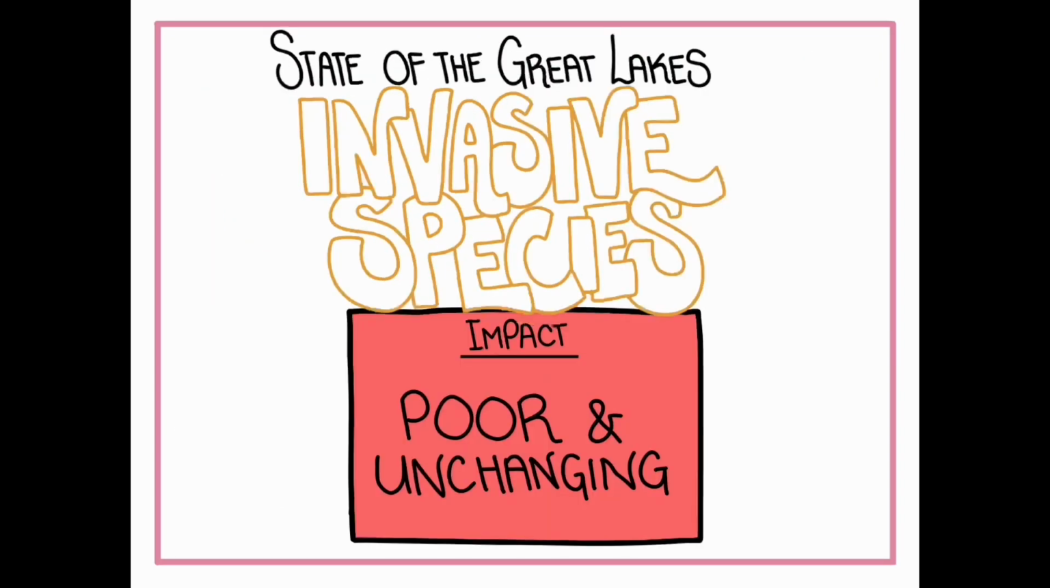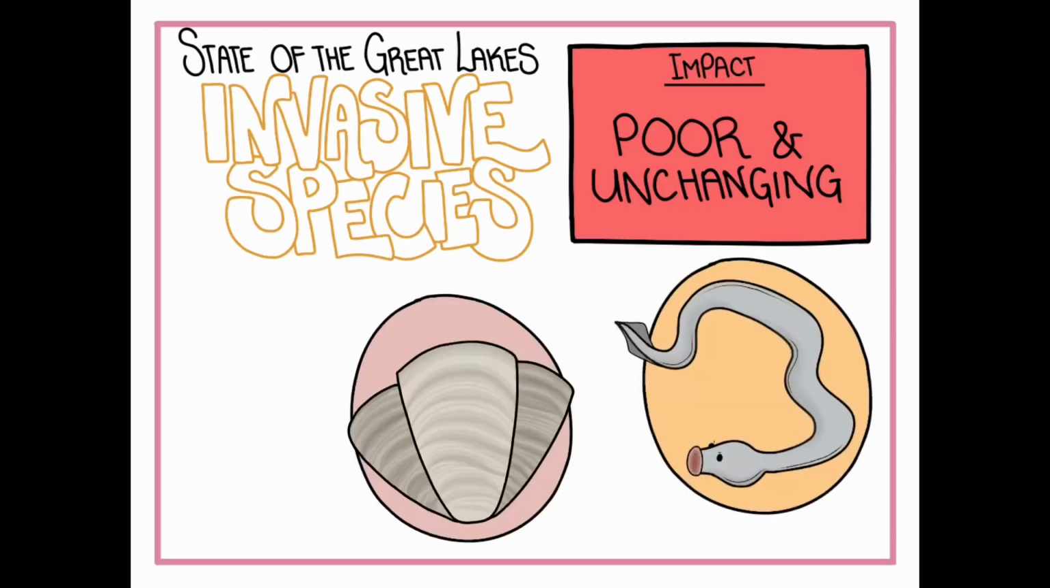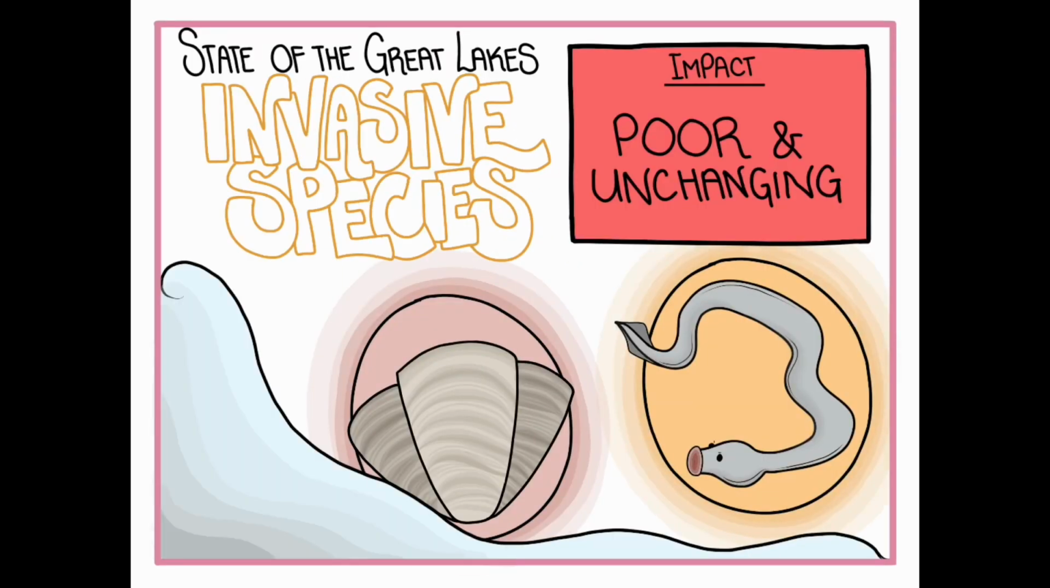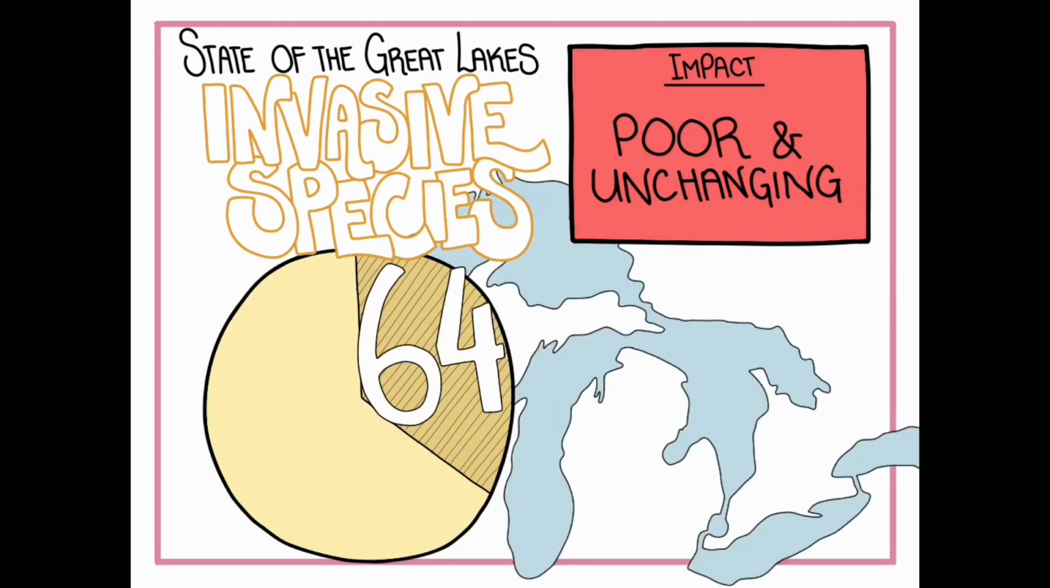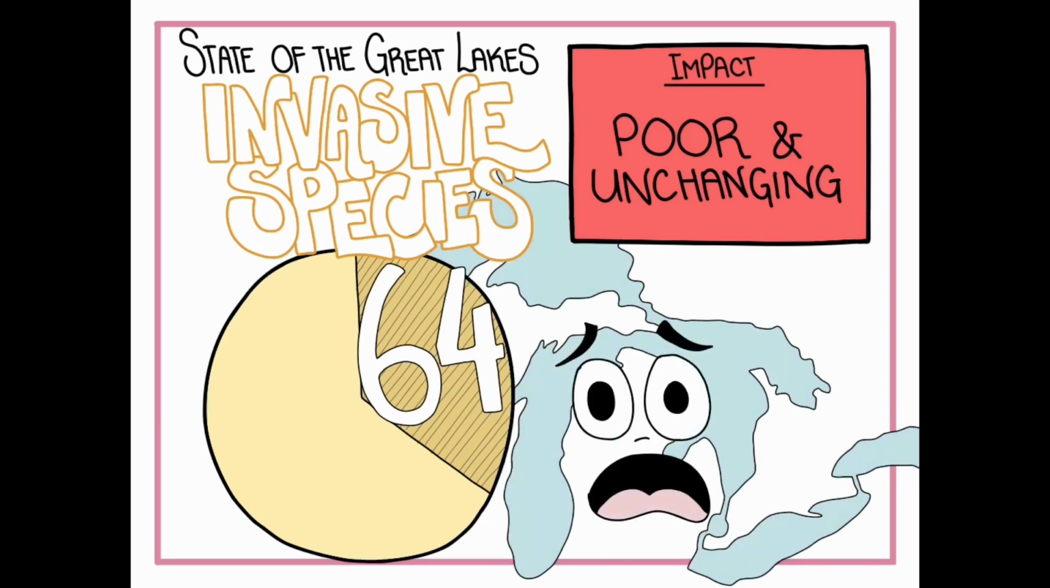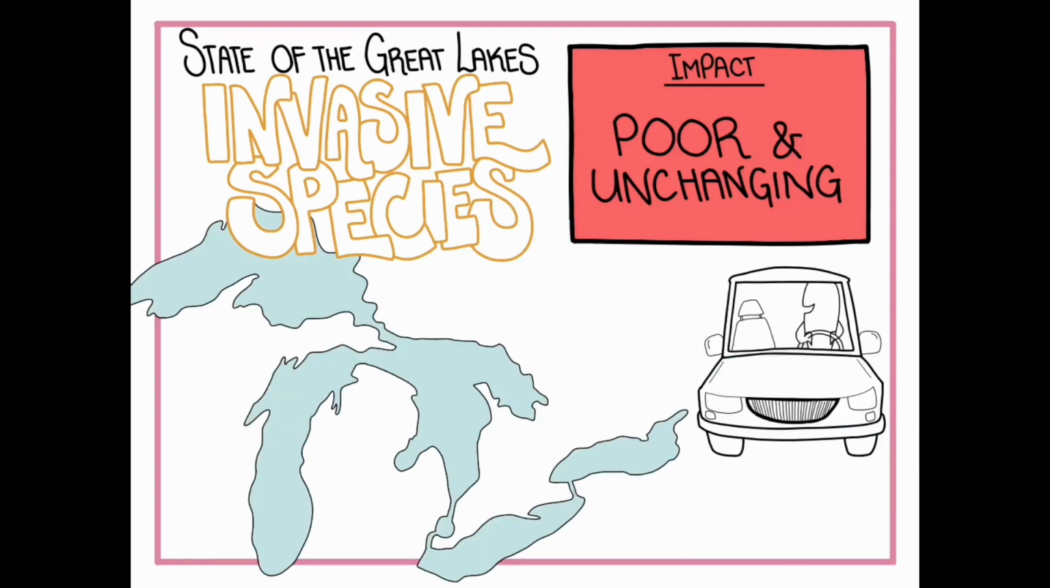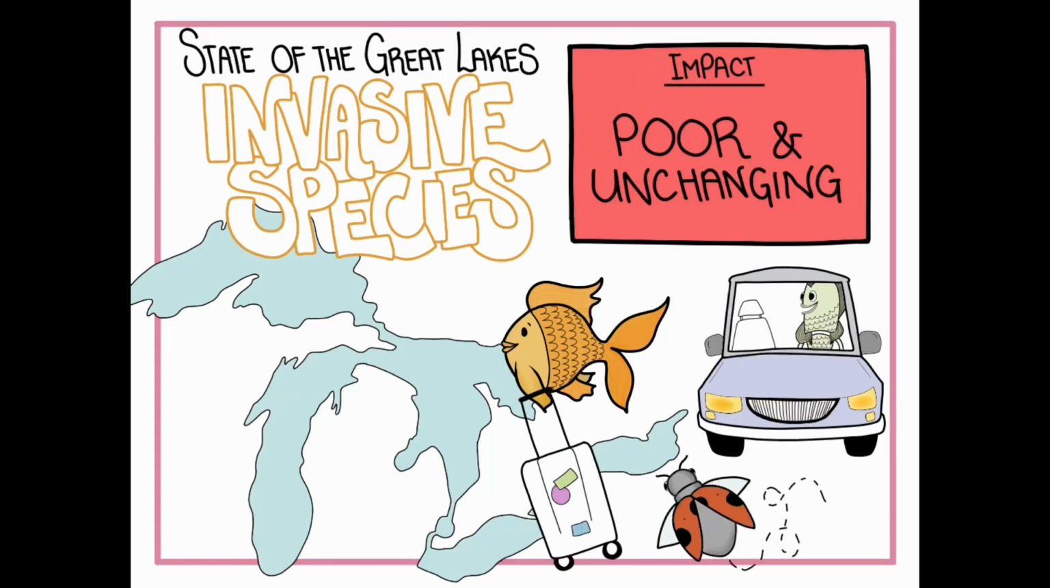On the impact side, aquatic invasive species have continued to expand their ranges, further impacting water quality and ecosystem health. 64 of the 188 aquatic non-indigenous species are considered invasive and are known to cause environmental and socio-economic impacts. Once established in the Great Lakes, they will continue to spread, establishing themselves further in other parts of the basin as well.